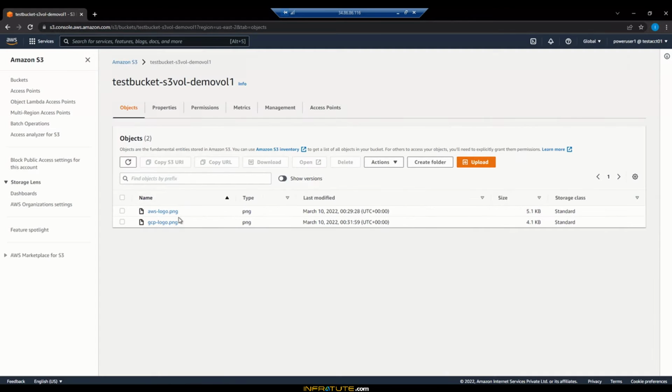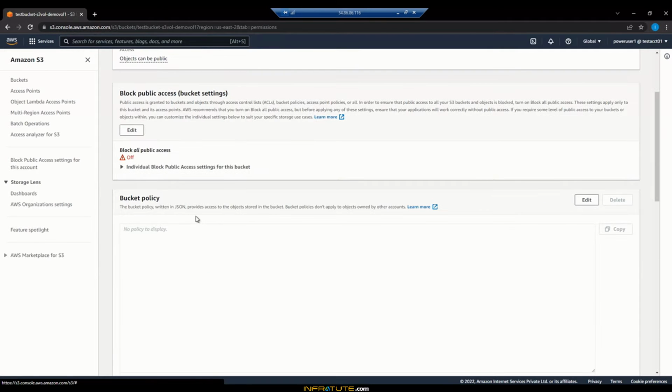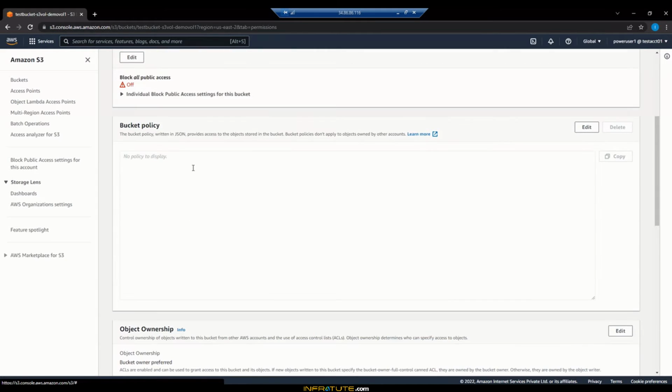Once I go there, let me check on the permissions. When I click on the permissions, under the permissions I have the block public access settings, and then I have the bucket policy. Under the policy it is showing no policy to display at the moment. So let's set up a policy now.